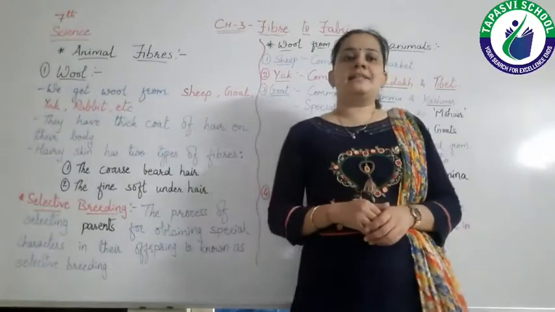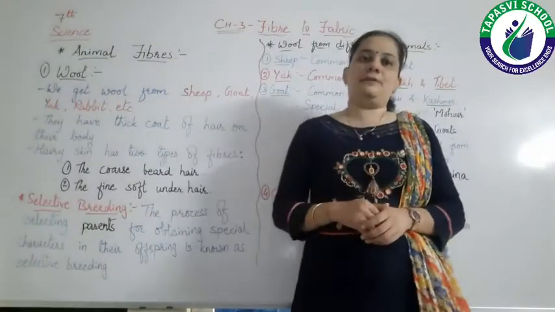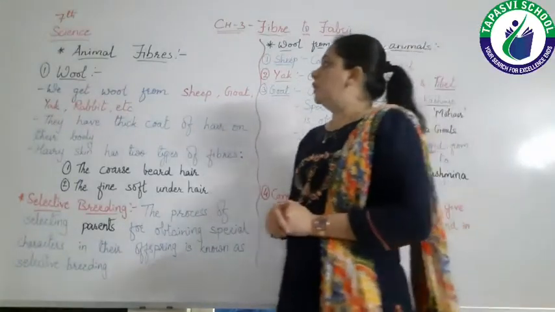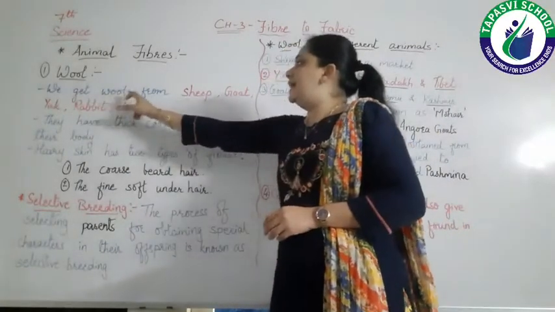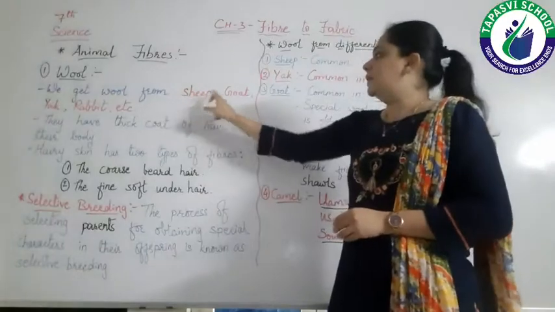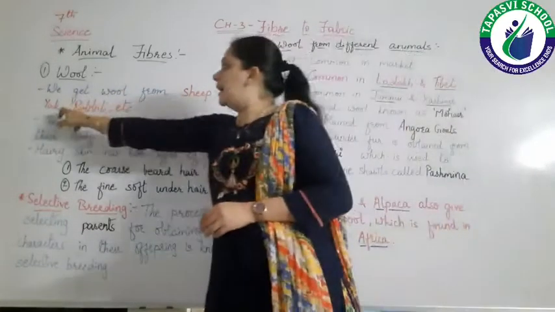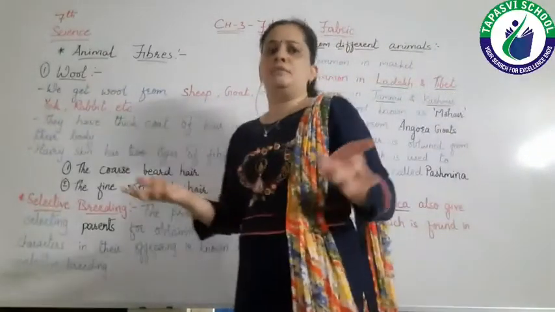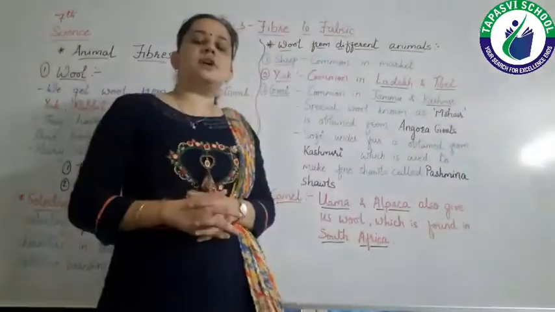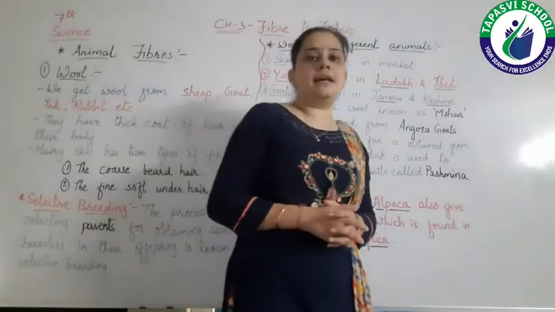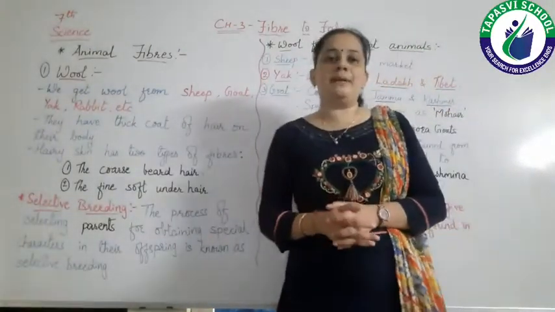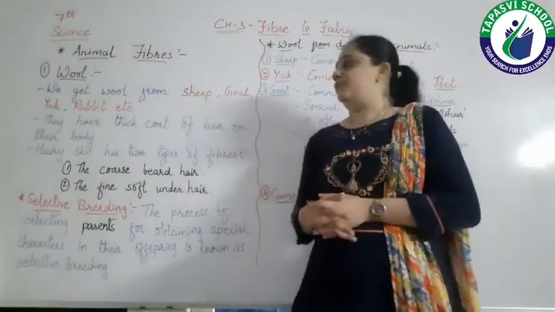Now let's see the first animal fiber, that is wool. Okay? So wool we get from sheep, goat, yak, rabbit, etc. Sheep, goat we know. Okay, yak is generally found in the Himalayan regions or hilly regions. Okay, we get wool from rabbit and camel also.